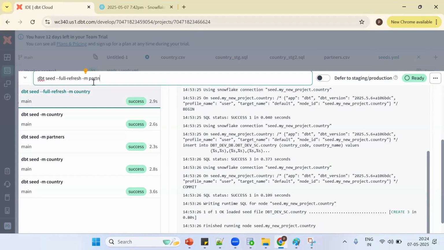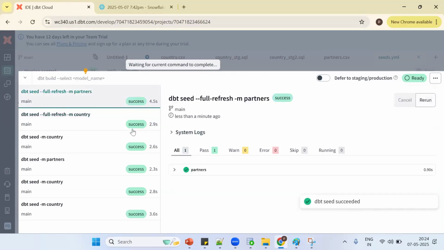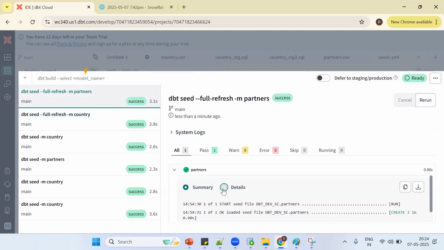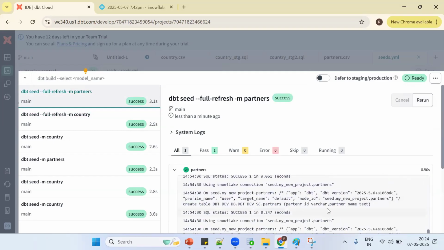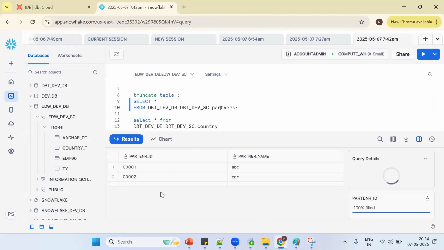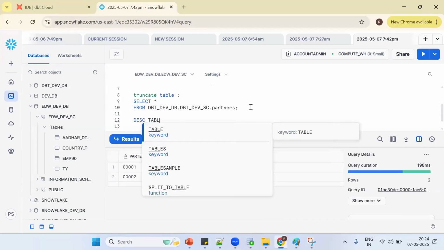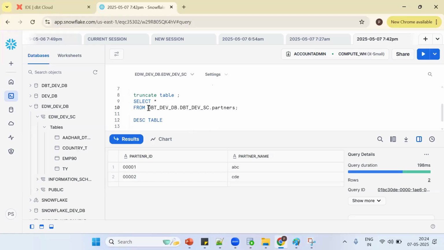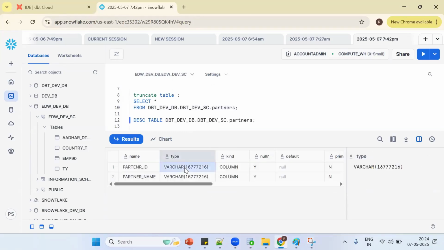So partners. See, partners, full refresh. Nothing but what we need to drop. It will drop the existing table and recreate it with the proper data type. Now see what happens. The table is dropped and created with varchar. Now if you see, my data will contain zeros appended. So how to check the data type? Describe table name. Now we'll get varchar. This is the functionality. Now ask your question so that we'll see one more.